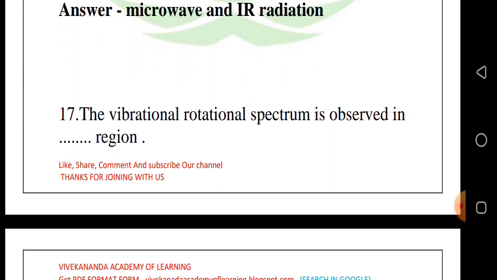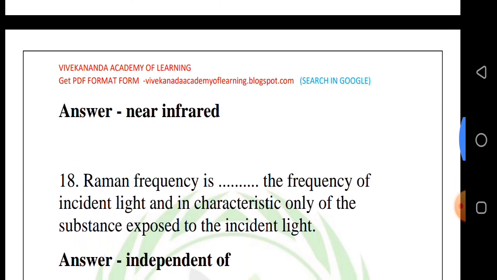17th question, the vibrational rotational spectrum is observed in dash region. Answer: near infrared. 18th question, Raman frequency is dash the frequency of incident light and is characteristic only of the substance exposed to the incident light.